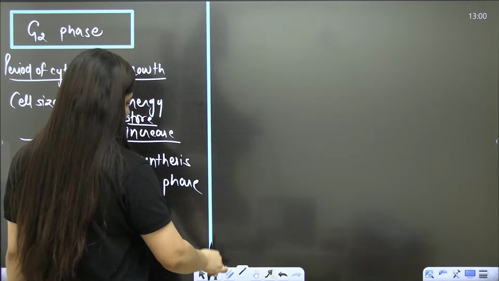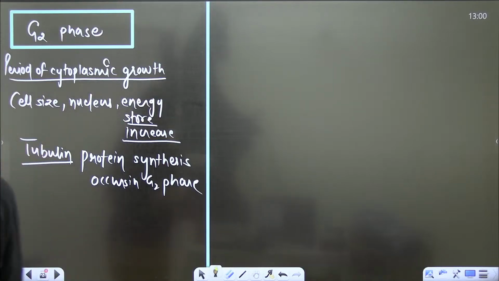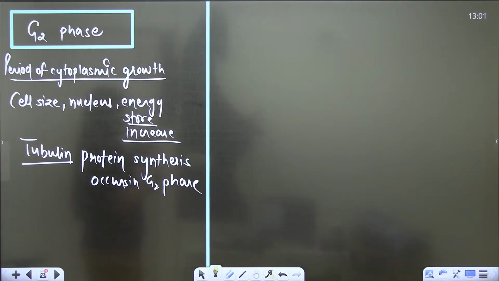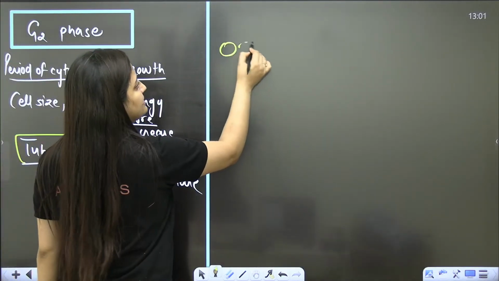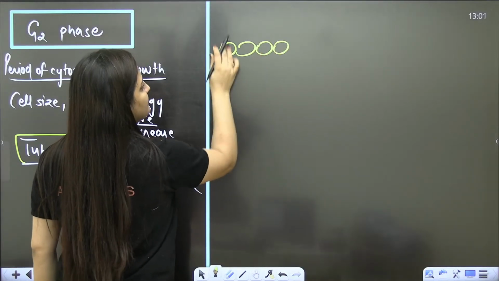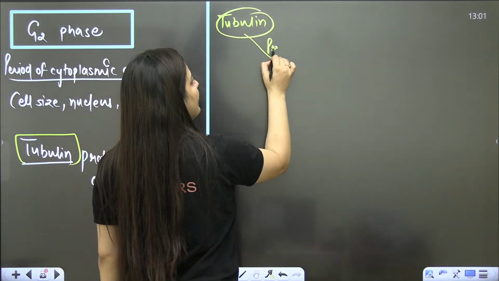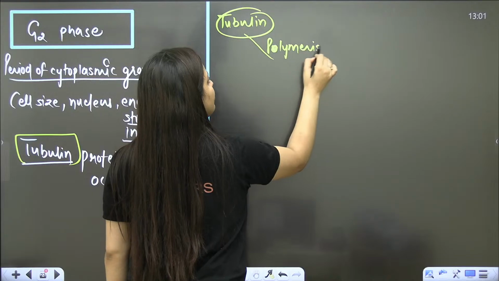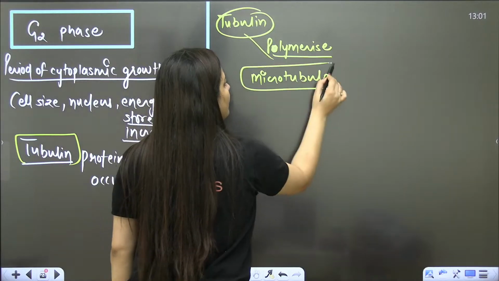If you know tubulin, very good. If you don't know it, do let me know in the chat section, then I'll explain it to you. Tell me about tubulin. Do you know about this protein? Basically tubulin subunits, alpha, beta and all, they will polymerize, and they will form microtubules.